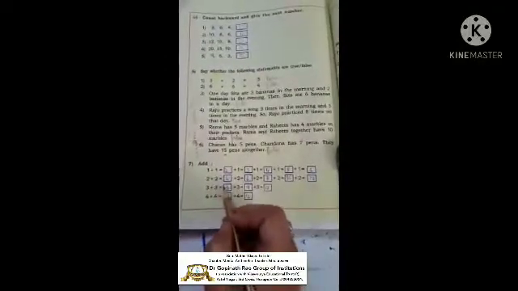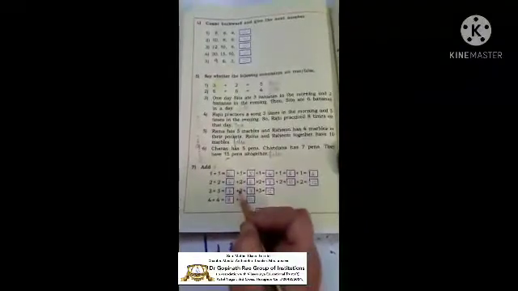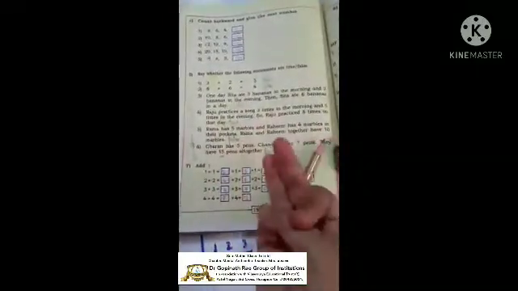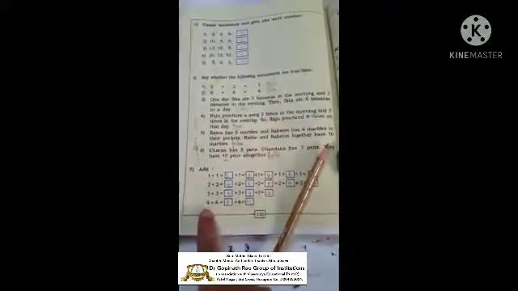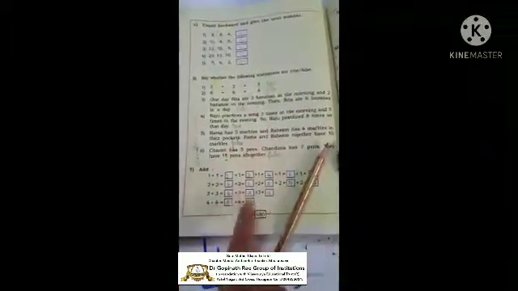3 plus 3 is 6. 6 plus 3 is 6, 7, 8, 9. 9 plus 3, 10, 11, 12. See, 4 plus 4 is 8. 8 plus 4 is 8, 9, 10, 11, 12. See, 12. So this is how addition works.